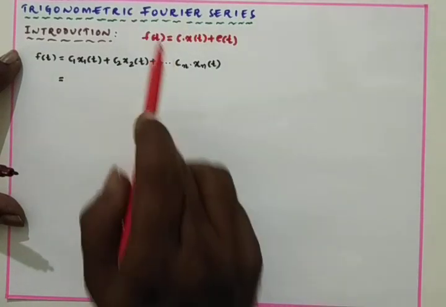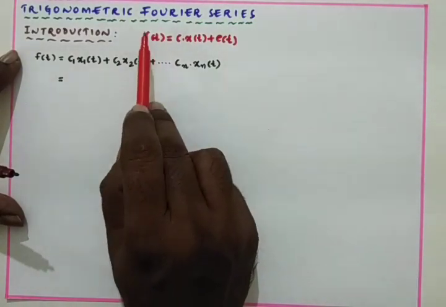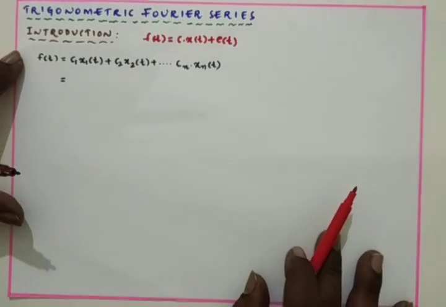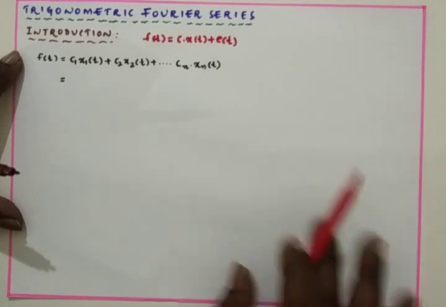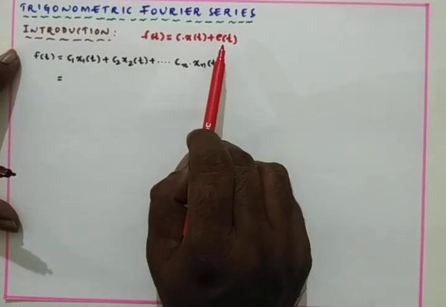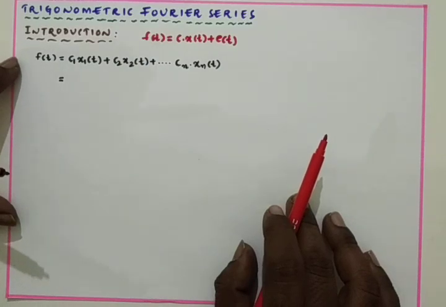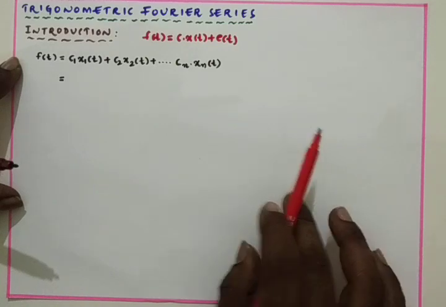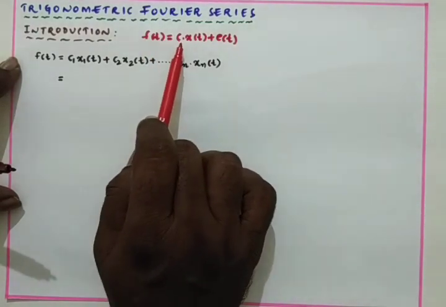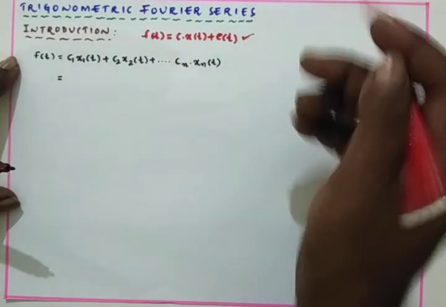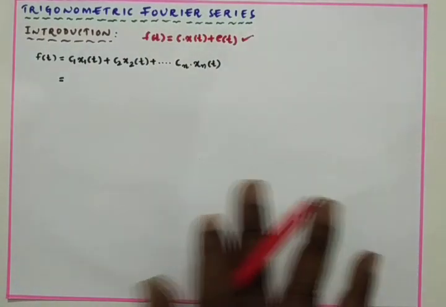Due to the projection of f of t, it defines one component along x of t, that is c, and it also defines one more signal, that is the error signal e of t. Let's assume that the error signal is 0, so that we have f of t is equal to c into x of t. We have discussed this derivation in the previous classes.